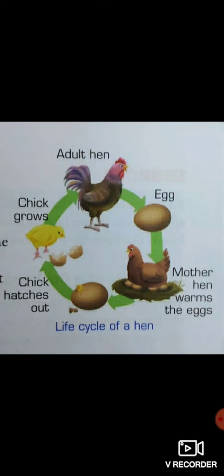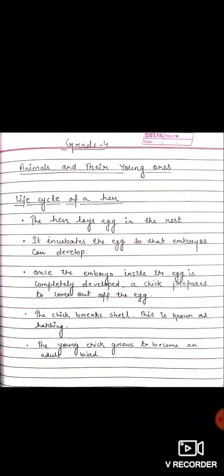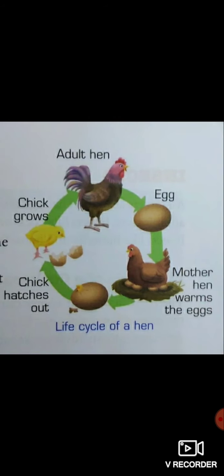In stage 3, when the embryo inside the egg is completely developed, in order to come out of the egg, the chick breaks the shell. This is known as hatching. What is hatching? Hatching is the process when the embryo inside the egg is completely developed, and the chick breaks the shell to come out of the egg.